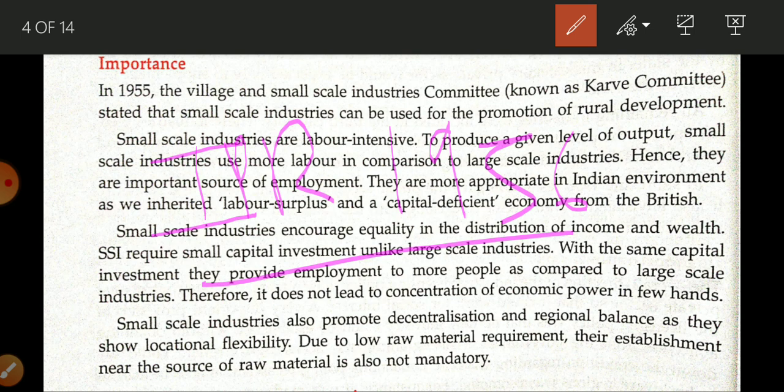Schedule A is related to 17 industries totally owned by the government. In Schedule B, there are 12 industries owned by the government, but a supplementary role is given to the private sector. And Schedule C was related to the left-over industries, but these industries are controlled by the Industrial Act